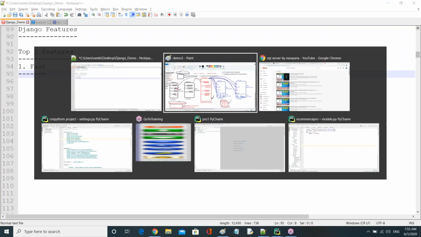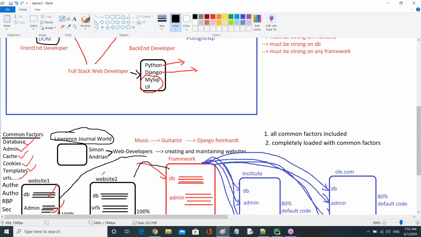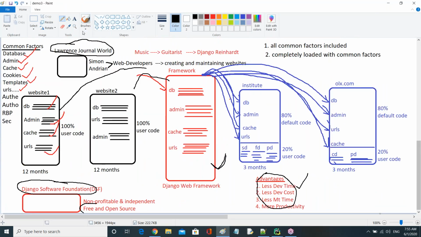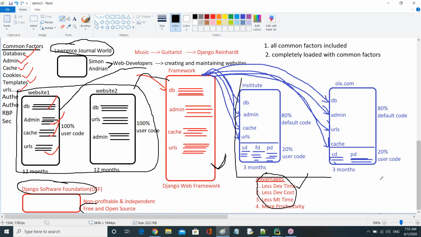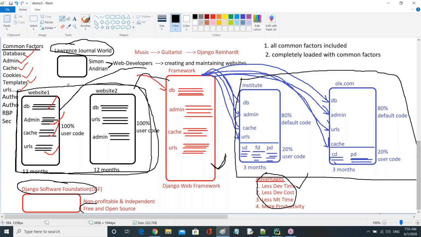If you see this picture, these websites are made without a framework, and these websites are made with the framework, right?